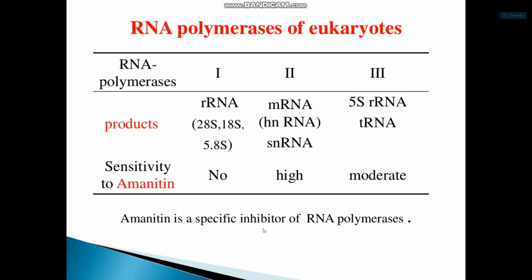RNA polymerase I is not sensitive to amanitin, RNA polymerase II has high sensitivity, and RNA polymerase III has moderate sensitivity. Amanitin is a specific inhibitor of RNA polymerase.